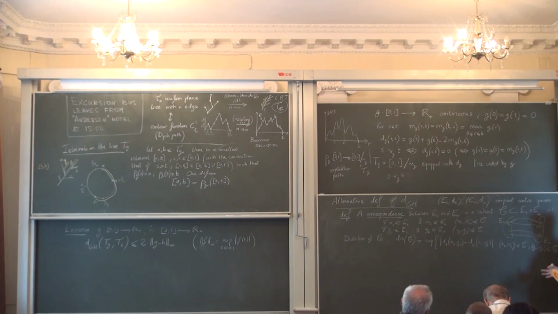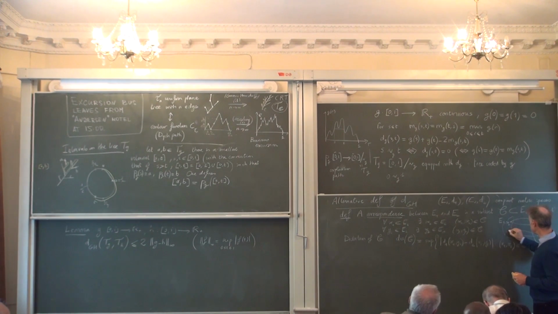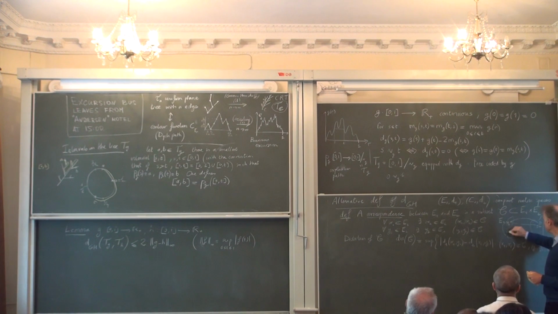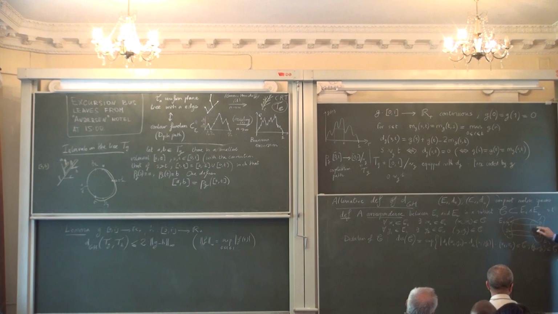Roughly speaking, you want a bound on the difference of distances: if you take two points x1 and y1, you compare the distance in E1 to the distance in E2 between two points in correspondence with x1 and y1.